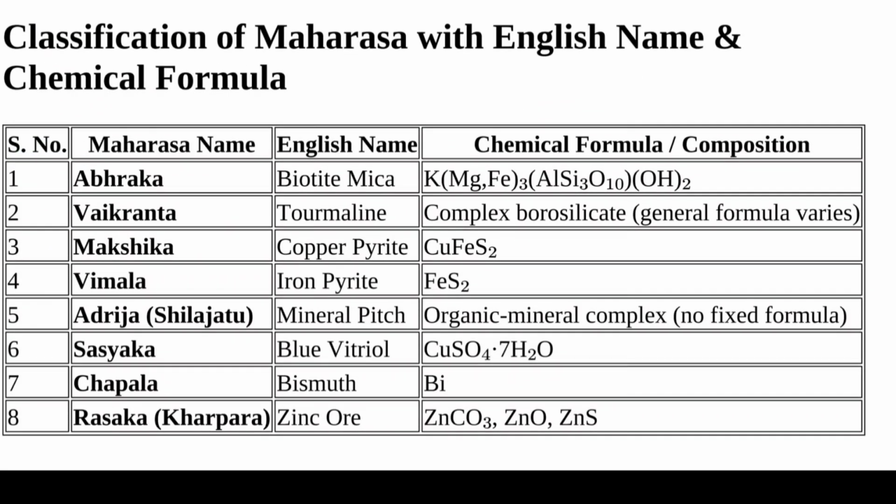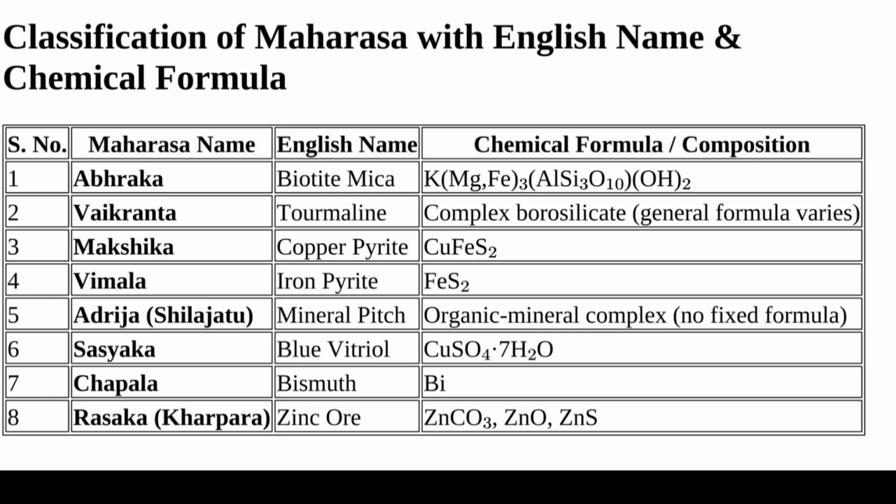Classification of Maharas here with chemical formula. Abhrak is also called mica. Here chemical composition is KMg Fe3 AlSi3O10 (OH)2. Second, Vaikrant is tourmaline, that is a chemical borosilicate. Third is Makshik, that is copper pyrite, CuFeS2.